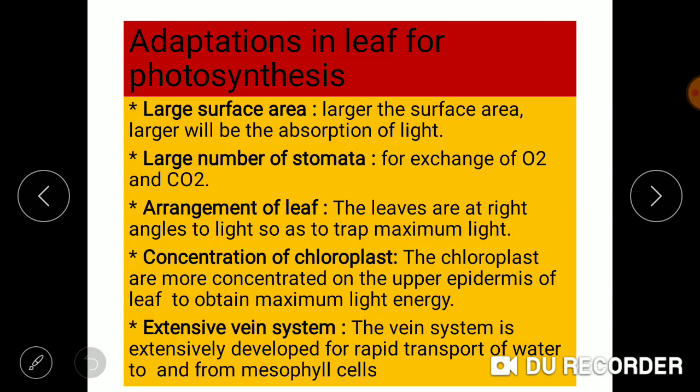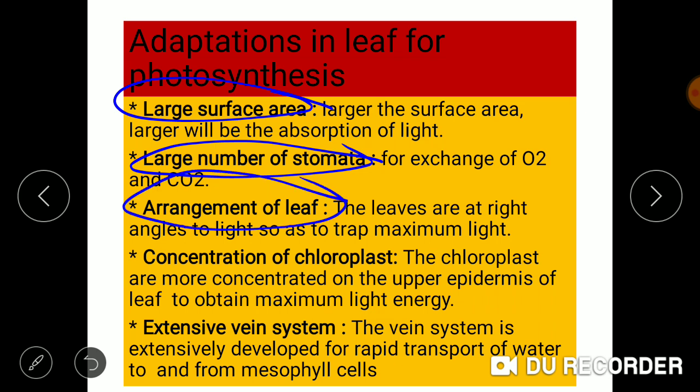Now we move on to adaptations in the leaf for photosynthesis. So there are 5 adaptations in the leaf for photosynthesis. Firstly, large surface area of the leaf. The larger the surface area of the leaf, the maximum will be the absorption of light. Second, large number of stomata. The greater the number of stomata, the more will be the gaseous exchange of O2 and CO2.